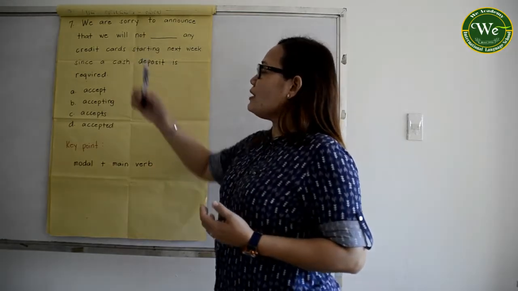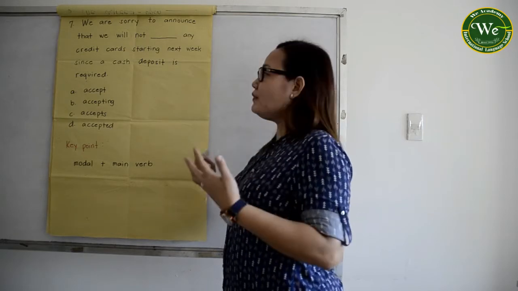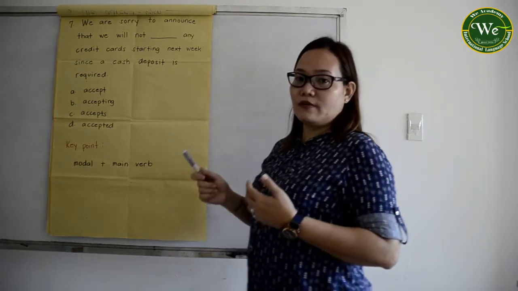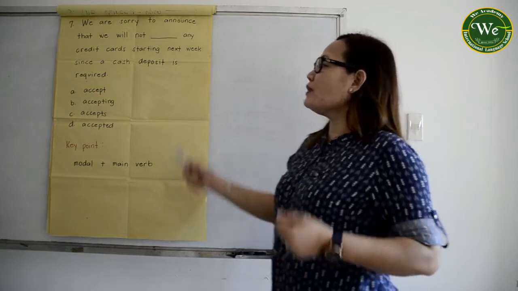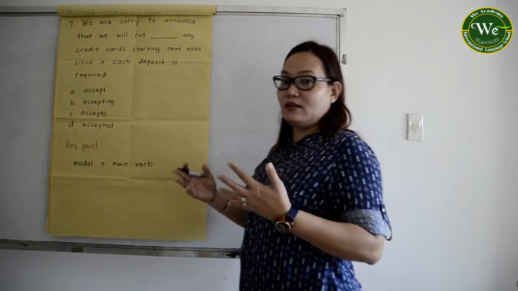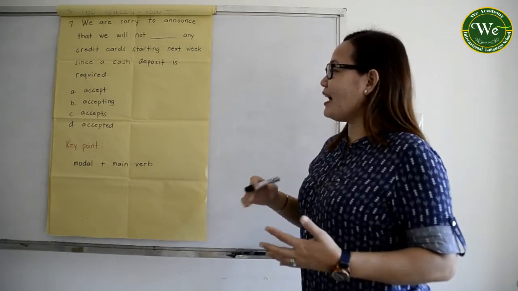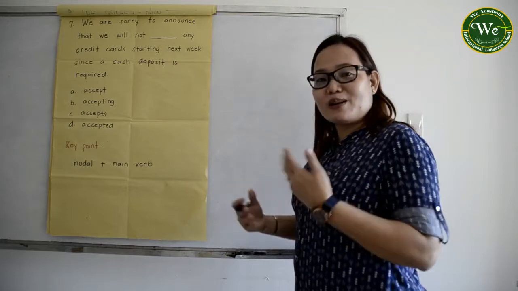Not only that, other helping verbs, including your modals, are only followed by a simple verb. When you say simple verb, not in the ing, not in the ed, and not with the S form. Okay, so I think it's getting better now.